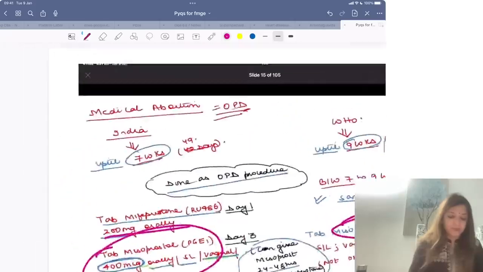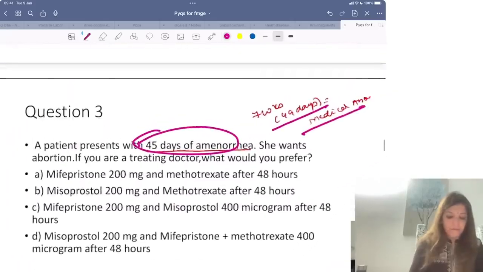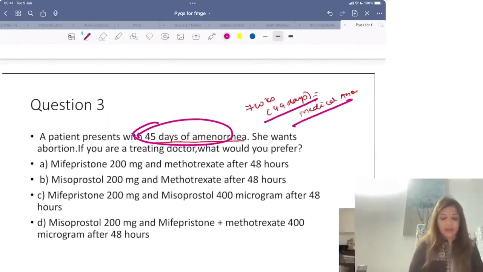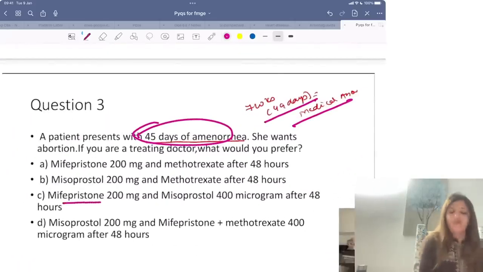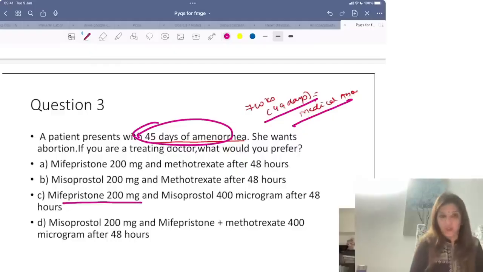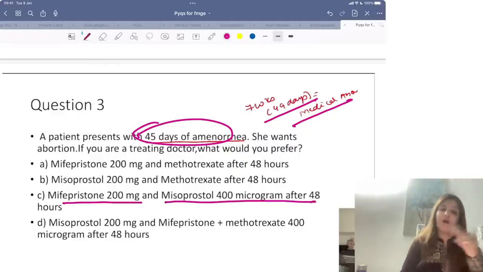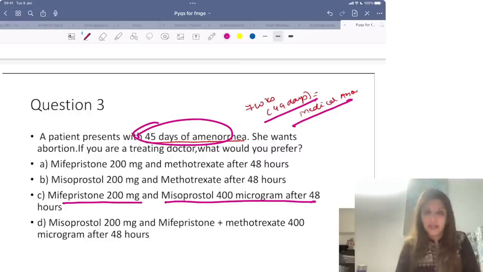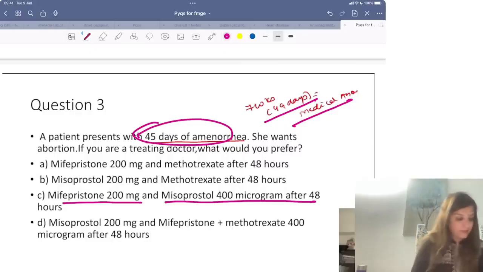So now over here, the patient has come to you at 45 days. So you are going to give 200 milligrams of mifepristone and 400 micrograms of misoprostol after 48 hours. Clear to all of you? Yes?